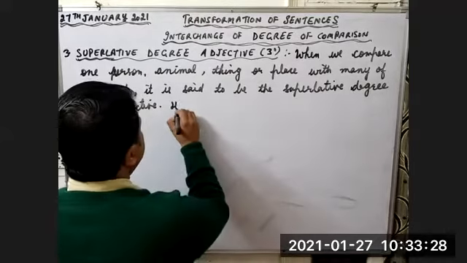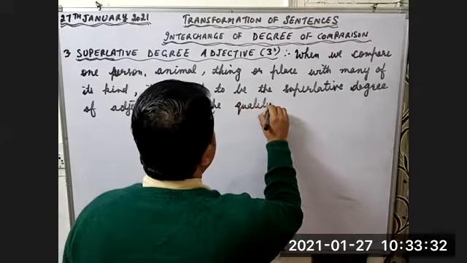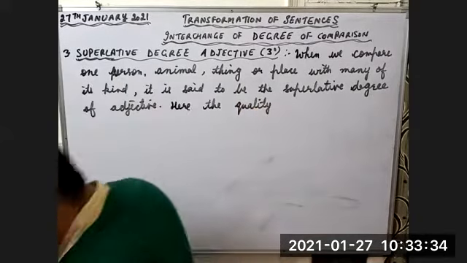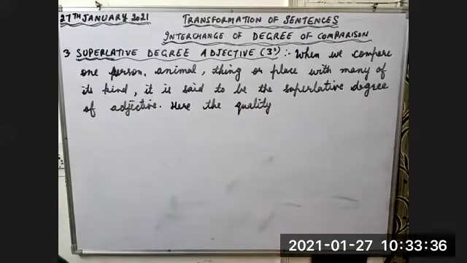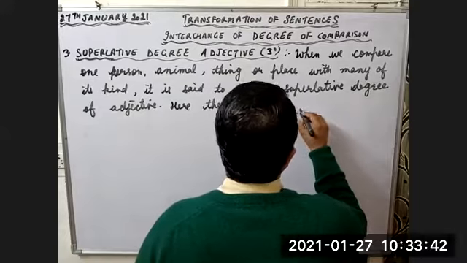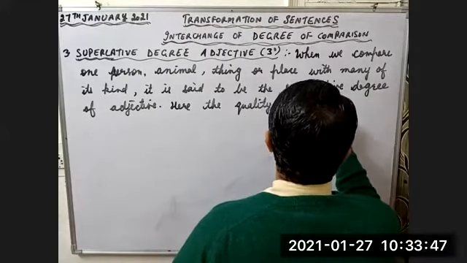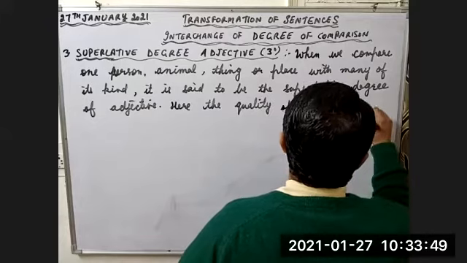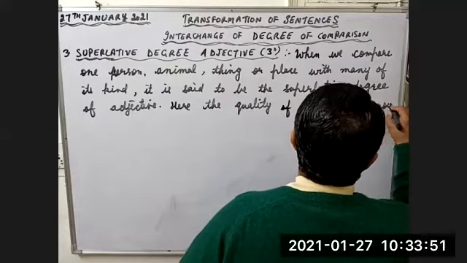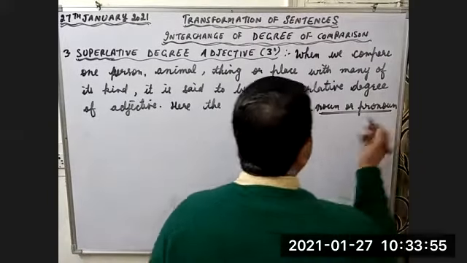Here the quality of a noun or pronoun. What is the meaning of noun or pronoun here?